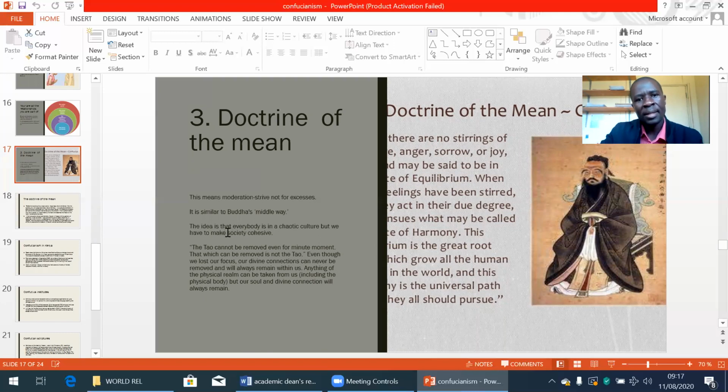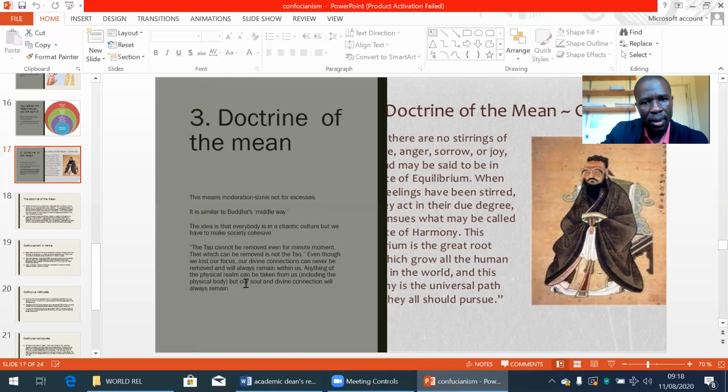The idea here is that everybody is in a chaotic culture, but we have to make society cohesive. The Tao cannot be removed even for a moment. That which can be removed is not the Tao. Even though we lost our focus, our divine connections can never be removed, and will always remain within us.